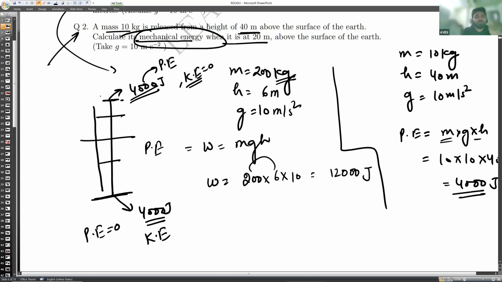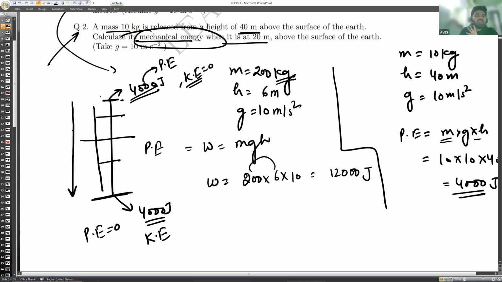Every time. Because if one thing decreases, as we go down the height decreases, so the potential energy will decrease. As the height decreases, the potential energy decreases, because you know that mgh, if h has a lower value, the potential energy decreases, and the kinetic energy will increase because the velocity of the object will increase. So as we go down, the potential energy will keep on decreasing and the kinetic energy will keep on increasing, but the sum of them will remain constant.